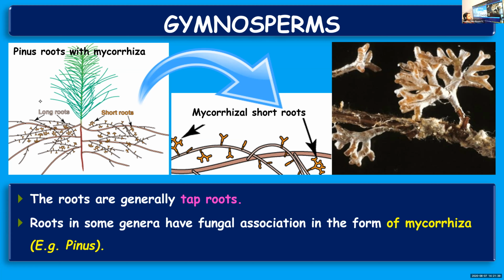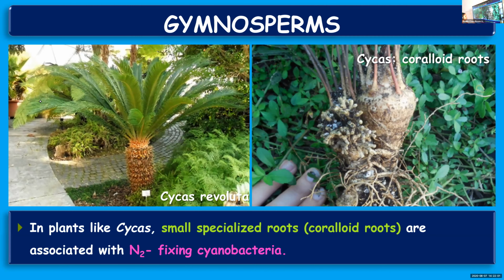So some of the gymnosperms have roots that form a symbiotic association with fungus, forming mycorrhiza. One example of such a gymnosperm is Pinus or pine tree. Details of mycorrhiza you have learned in the previous chapter.